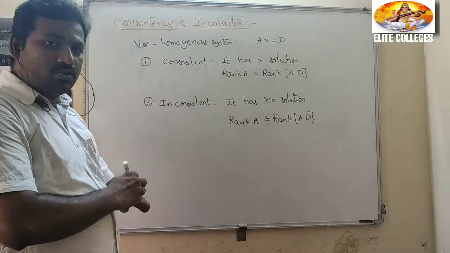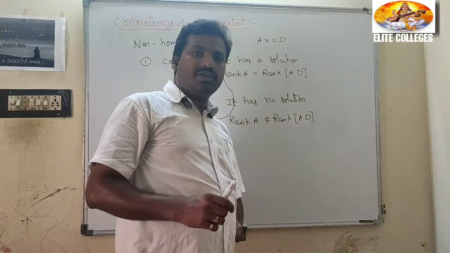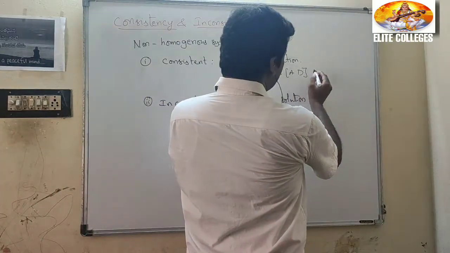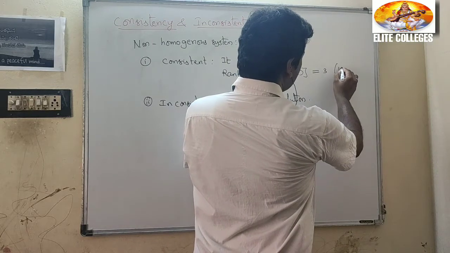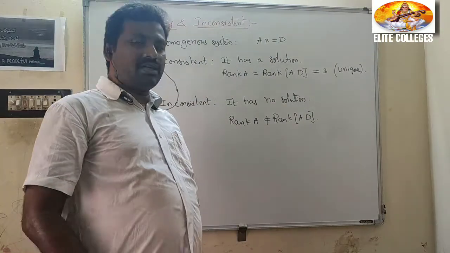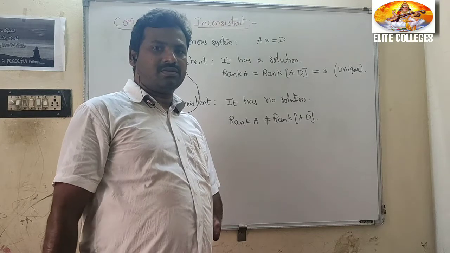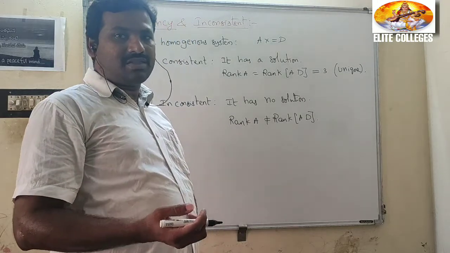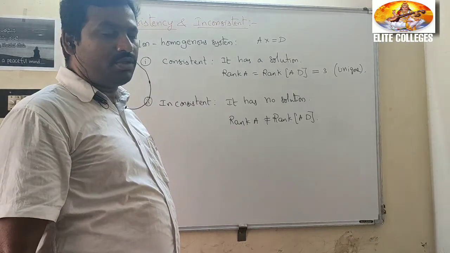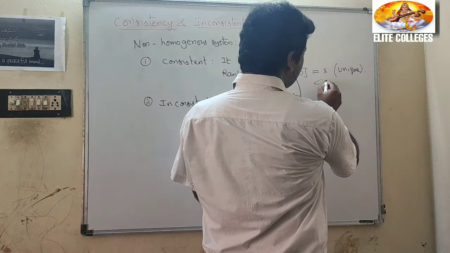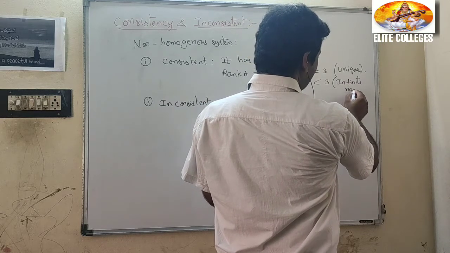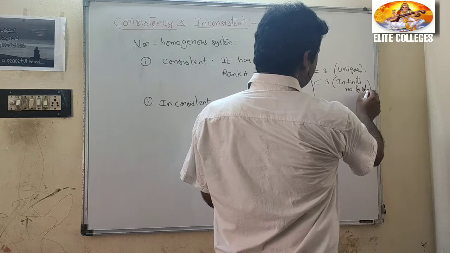If it has a solution, then the solutions may be unique or infinitely many. When it has a unique solution, rank A equal to rank AD equal to 3. Generally they will give a 3 by 3, that means 3 equations and 3 unknowns: a1x plus b1y plus c1z equal to d1, where x, y, z are the unknowns. And if the rank is less than 3, there are infinitely many solutions.